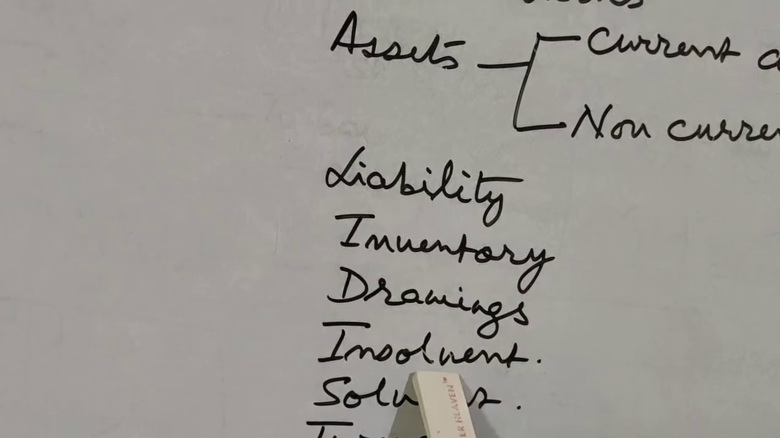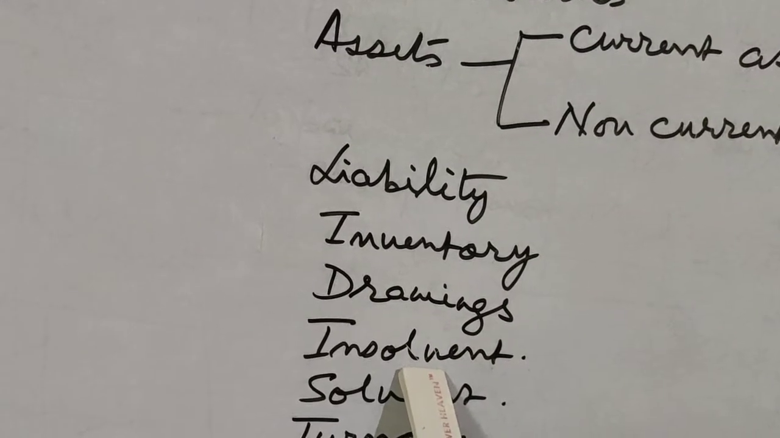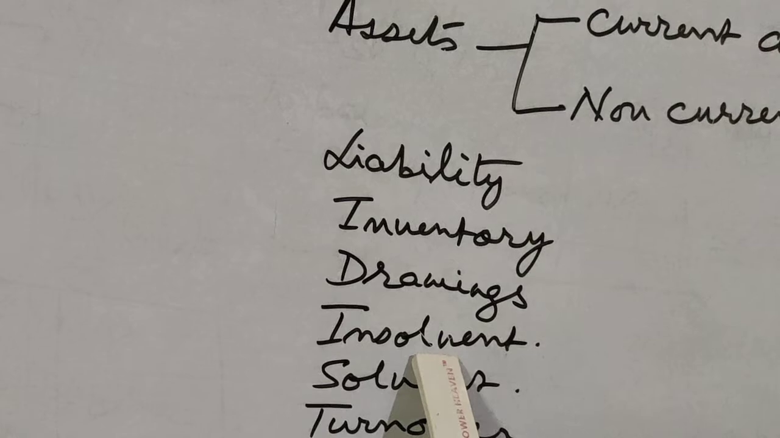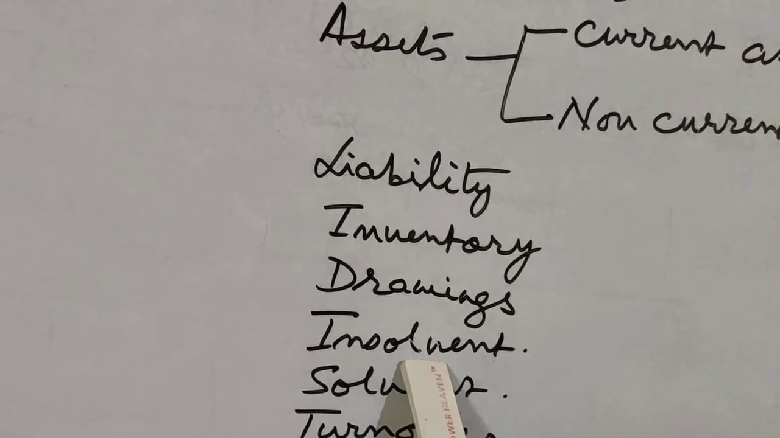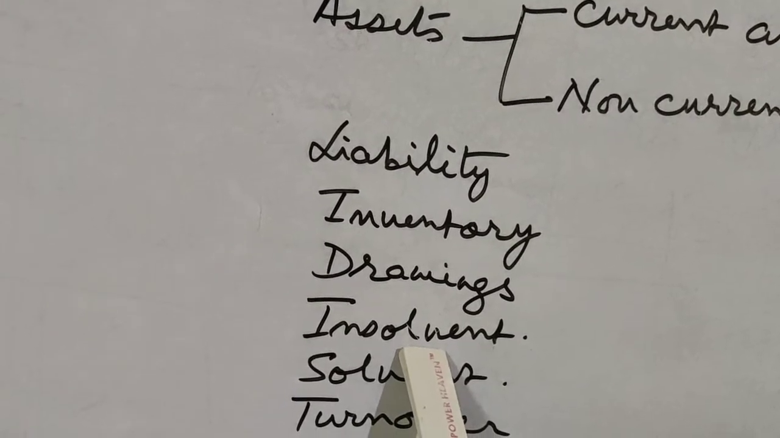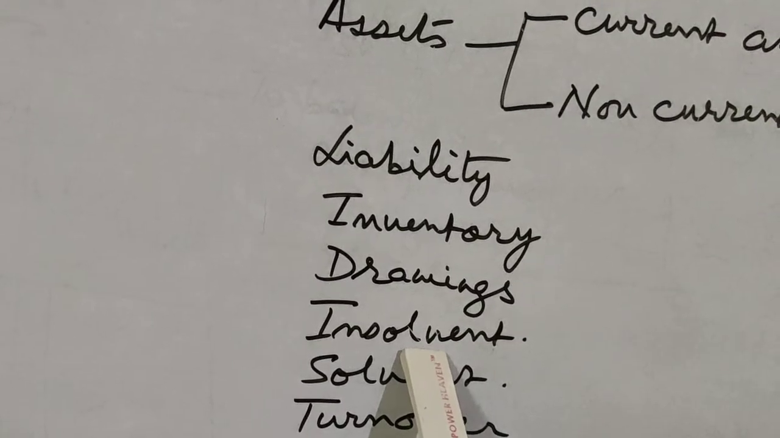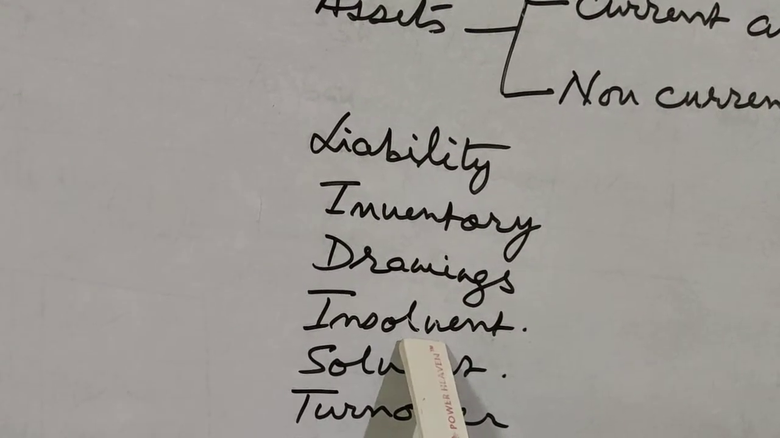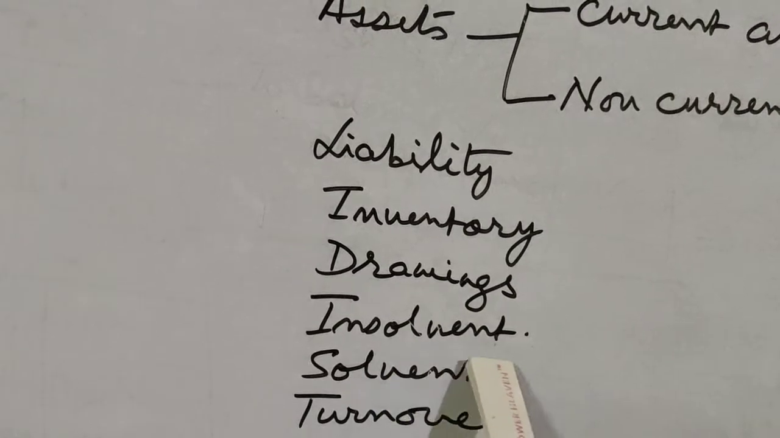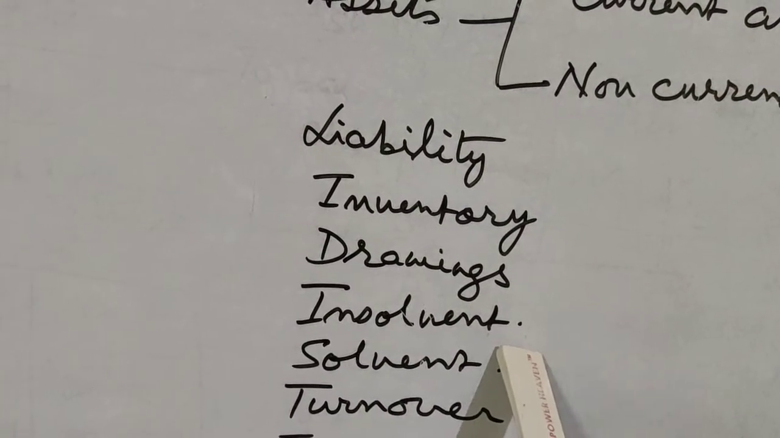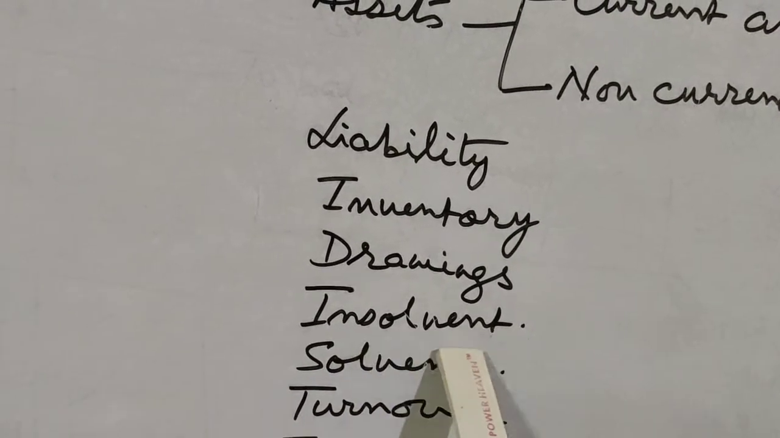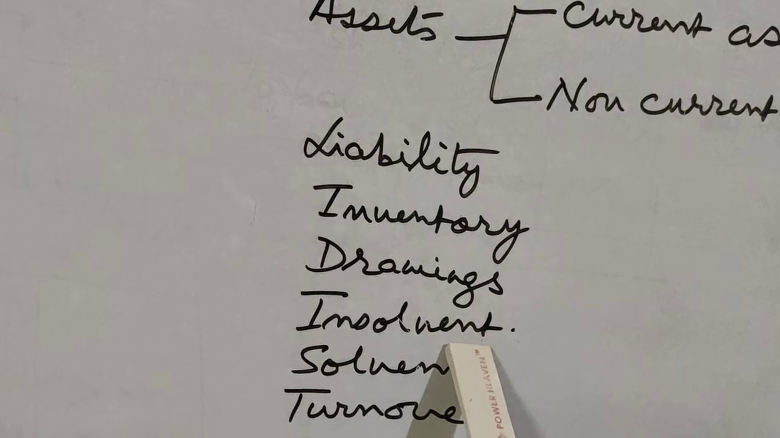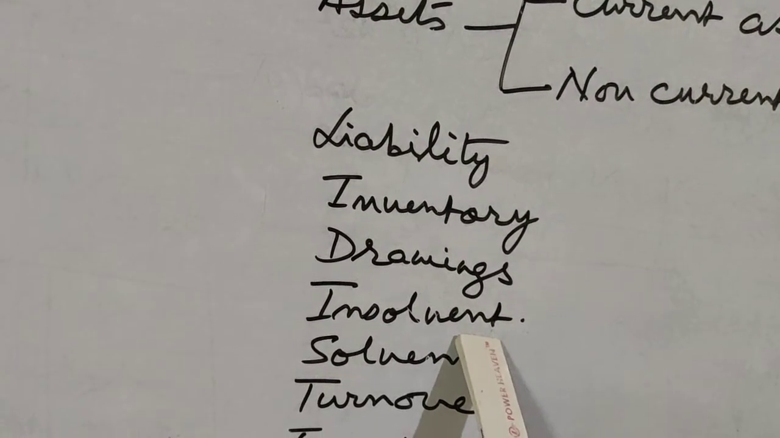Insolvent. A person is said to be insolvent when he does not have the capacity to pay his liabilities. For example, a person has taken a loan of 10 lakh rupees from a bank, and he doesn't have assets of 10 lakh rupees either, and he is unable to pay the bank. So we say that he has become insolvent, or we call it bankrupt. You may have heard the word bankruptcy. That means insolvency: the position where the person is unable to pay his debts, his liabilities.